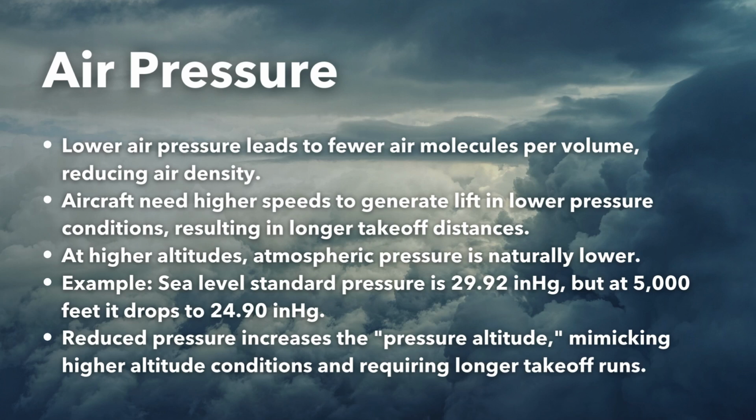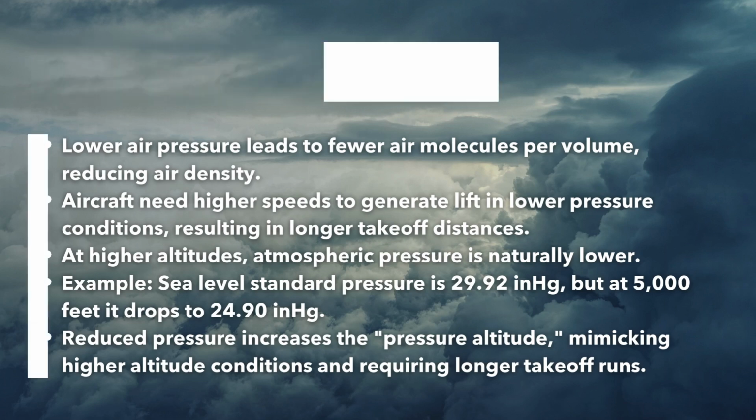For instance, at sea level, the standard air pressure is 29.92 inches of mercury, and as altitude increases, air pressure decreases. At an altitude of 5,000 feet, the standard pressure is only 24.9 inches of mercury. The reduction in pressure at higher altitudes effectively increases the pressure altitude, which mimics the conditions of an even higher altitude. Aircraft taking off from such locations must cover longer distances on the runway to reach the airspeed necessary to compensate for the thinner air.